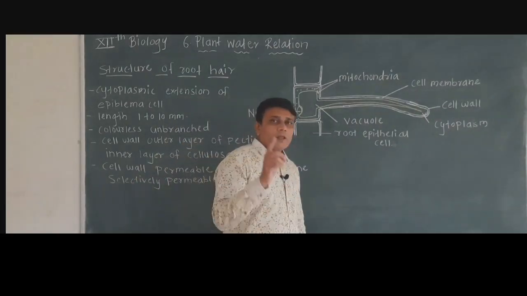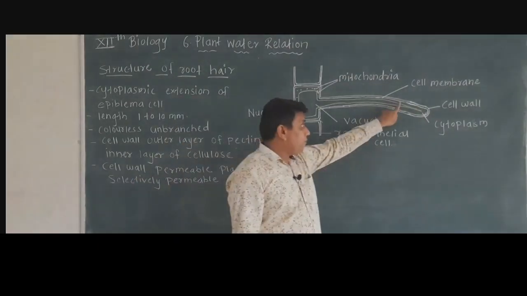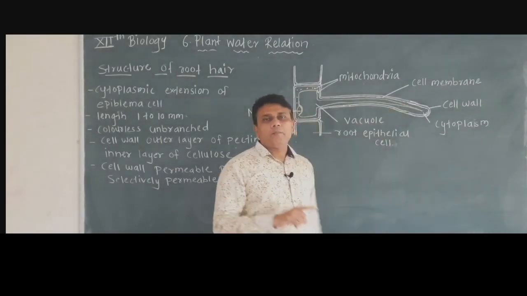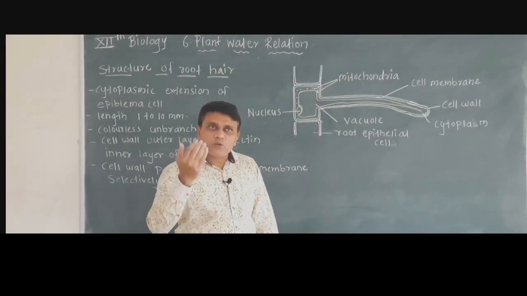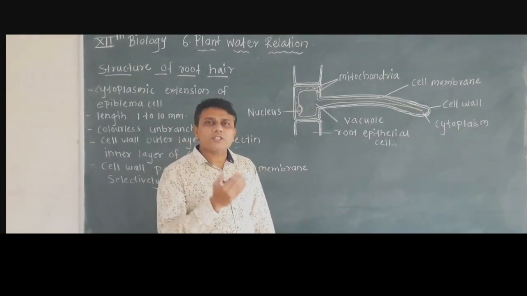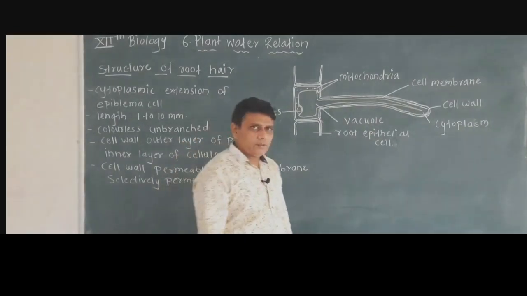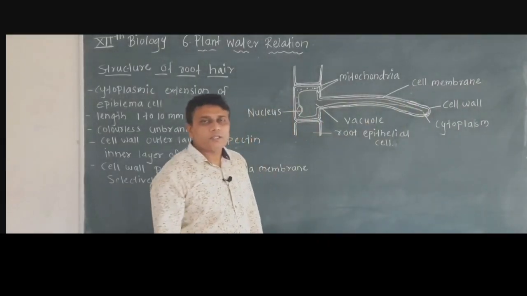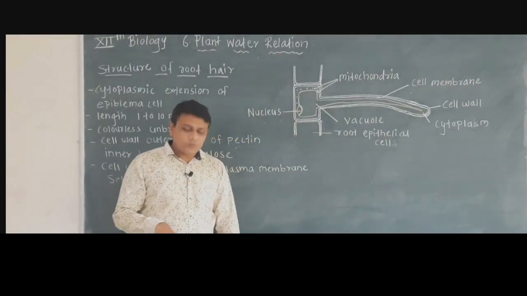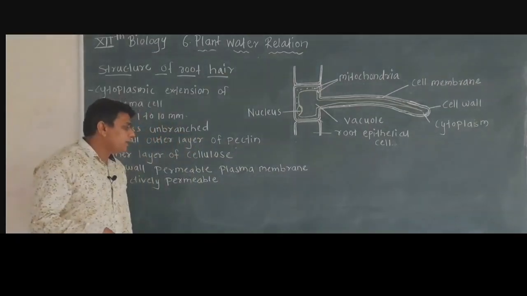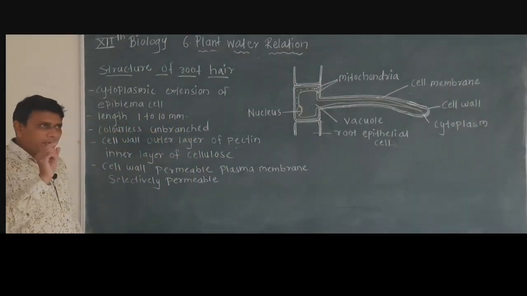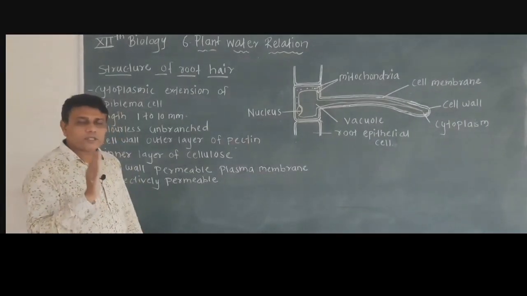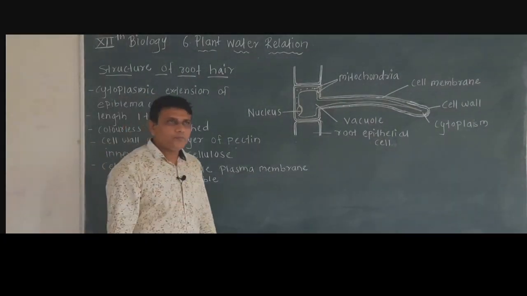The cell wall is called permeable. Permeable means it allows the entry of all substances inside, while the cell membrane or plasma membrane is selectively permeable. Selectively permeable means it allows the entry of selected substances inside the cell.